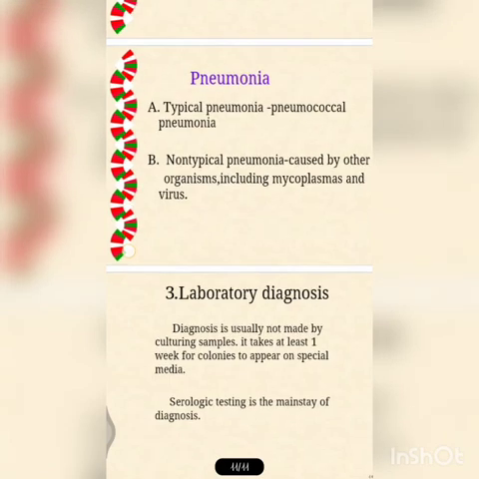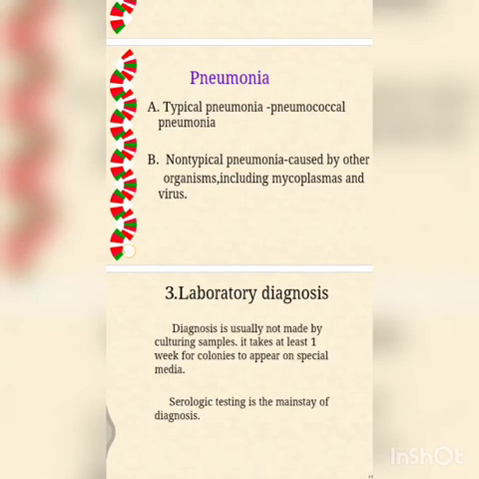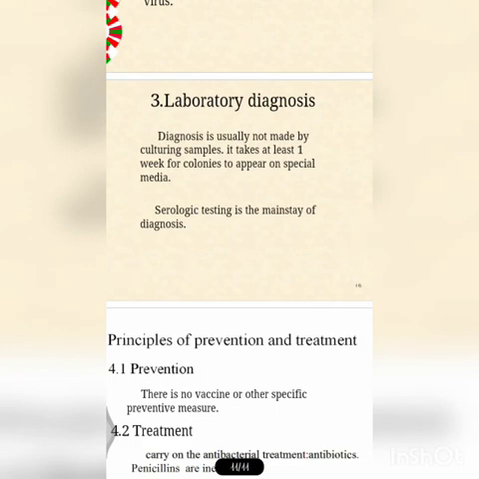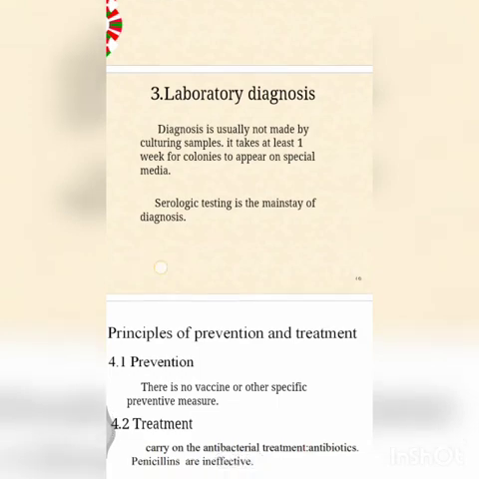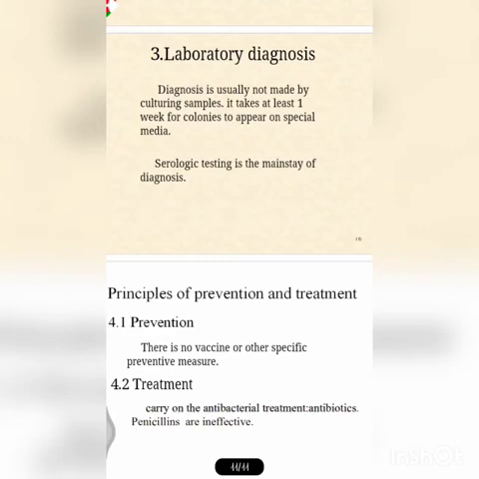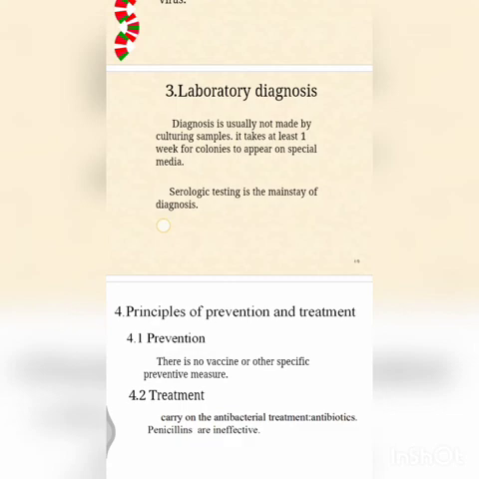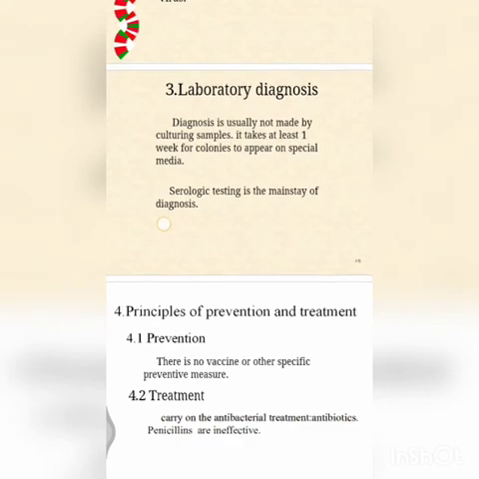The diagnosis is usually not made by culturing samples because it takes at least 1 week for the colonies to appear. So serological test is the mainstay of the diagnosis. So remember that we only do the serological test in this. And the principles of prevention and treatment: there is no vaccine or other specific preventive measure. For treatment, carry on antibacterial treatment like antibiotics. Penicillins are ineffective. So what we can use, let us know. Before that we need to know the cultures used are mainly the mycoplasma broth, mycoplasma agar, biphasic medium, and also cell sheet. So these are the cultures we use.